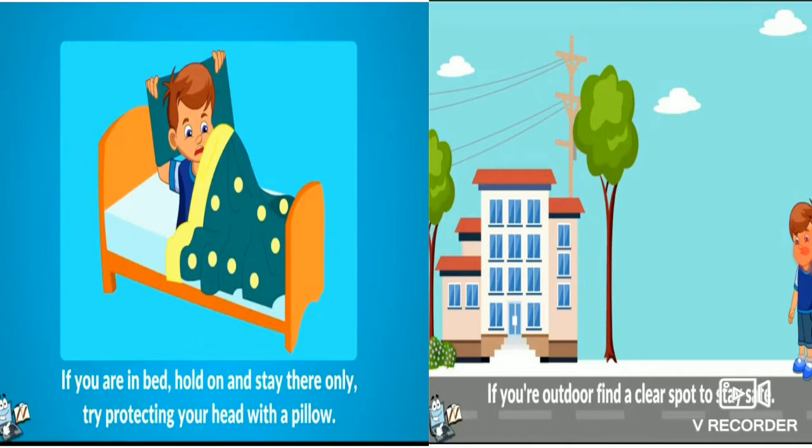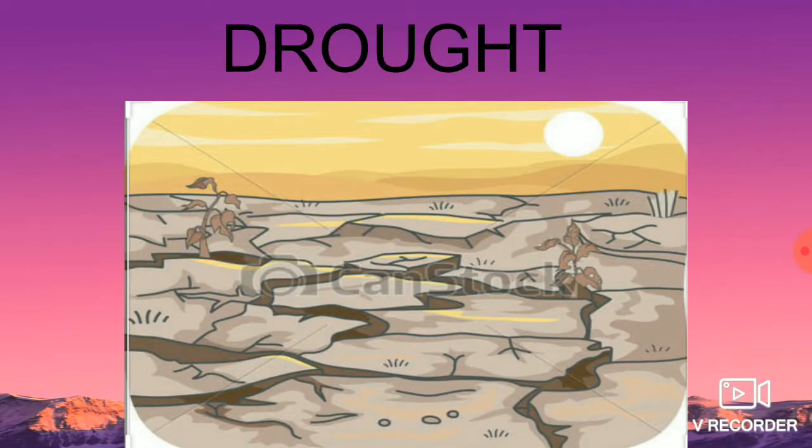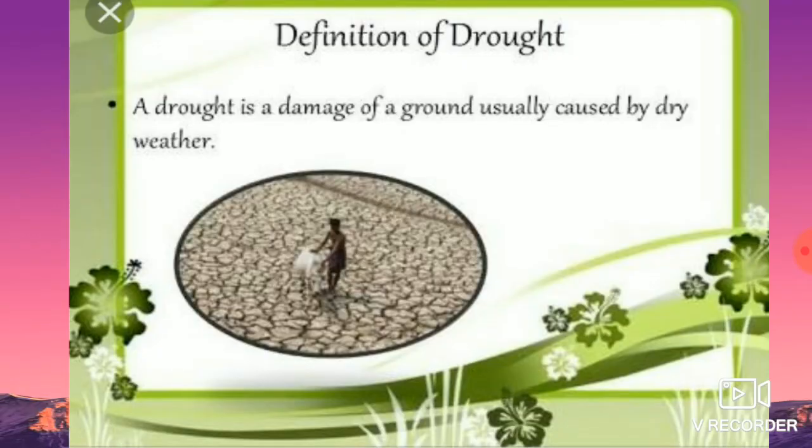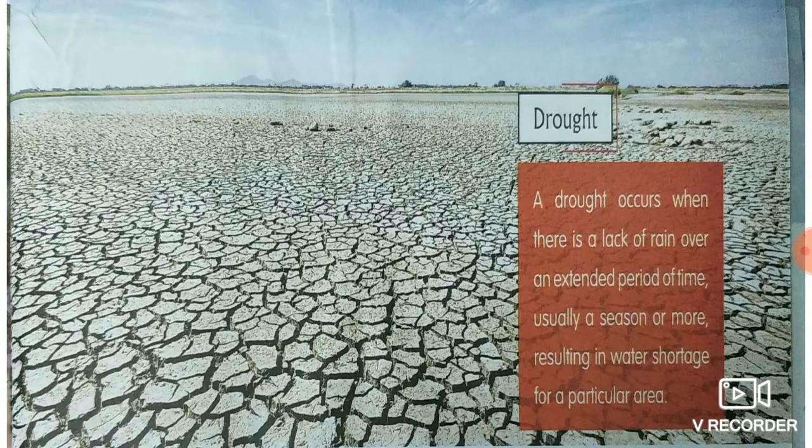The next disaster, drought. Drought is damage of ground usually caused by dry weather. The drought is a natural phenomenon. Drought occurs when there is a lack of rain or water over an extended period of time, usually a season or more, resulting in water shortage for a particular area. When an area gets less than its normal amount of rain over a month or year, this causes drought.